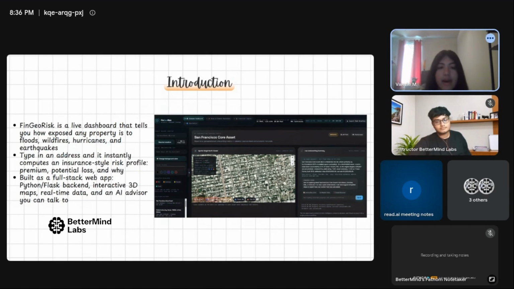That's why I built FinGeoRisk. The user puts in an address and the application builds a risk profile. It looks at things like floods, hurricanes, and earthquakes, and then gives you a predicted financial loss, like an insurance premium, and explains how the numbers were calculated through an AI assistant. It was built with Python and Flask, and it uses government data, mapping, and an AI assistant to make all the information easier to understand.